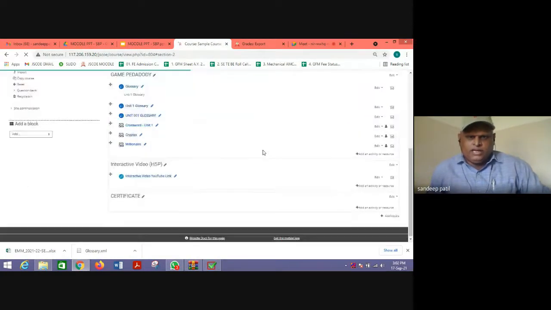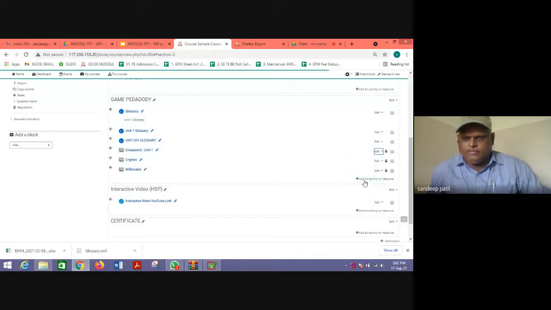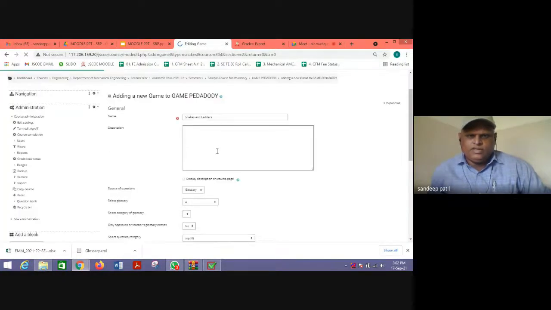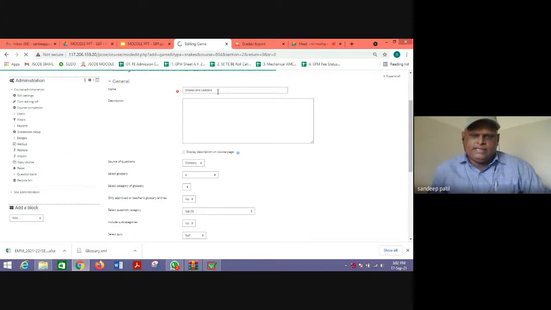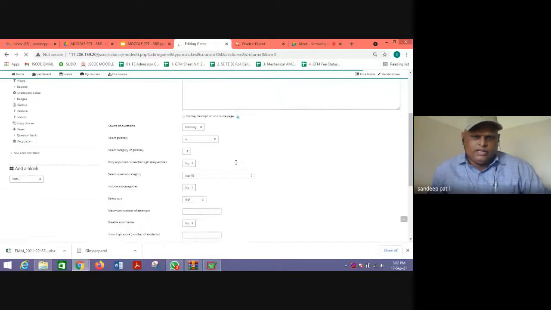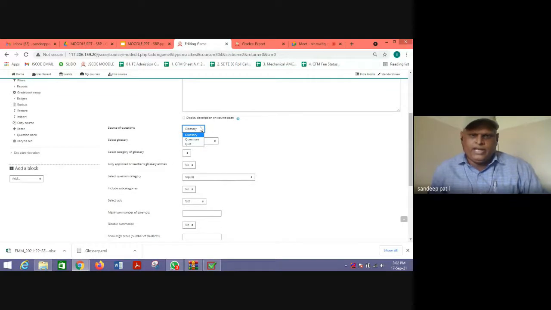Let us see another game, say snakes and ladders. We can add these games, or different game units for different games, you can add. Here again, glossary. We can say that for a millionaire game we need a question bank or quiz, but for other games a glossary is sufficient.